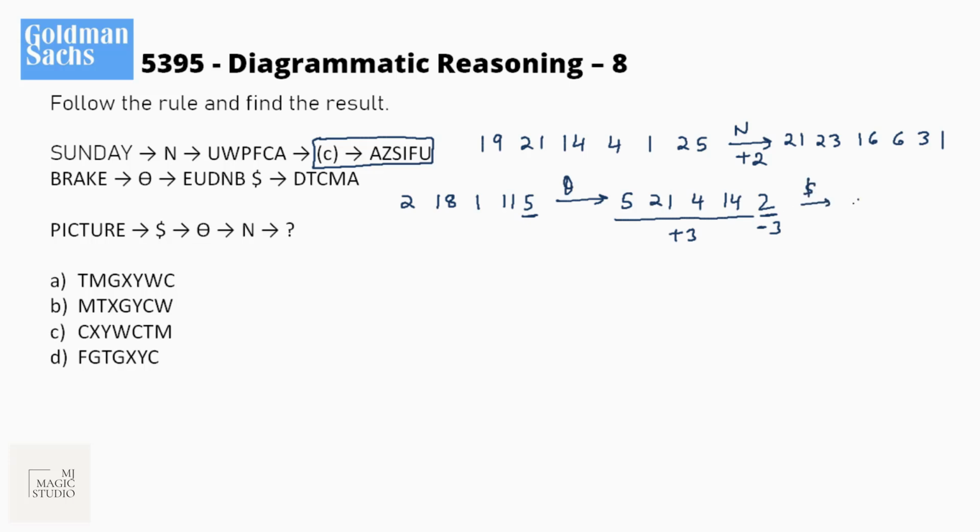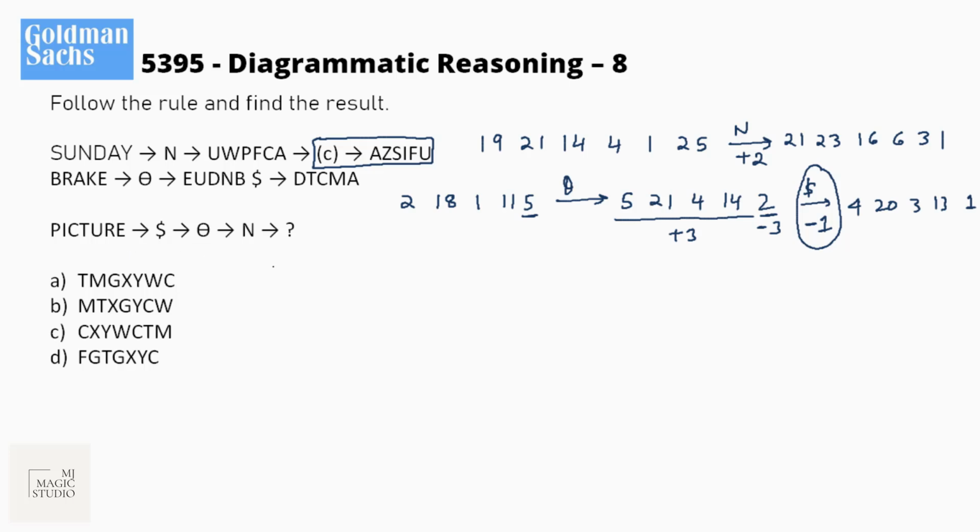D4 and then T20, C3, M13 and A1. 5 becomes 4, minus 1. 21 becomes 20, minus 1. 4 becomes 3, 14 becomes 13, and 2 becomes 1. That means dollar is minus 1. Bingo. Dollar is minus 1, theta is plus 3 to all and minus 3 to the last one, and N is plus 2. Let's start with this picture.